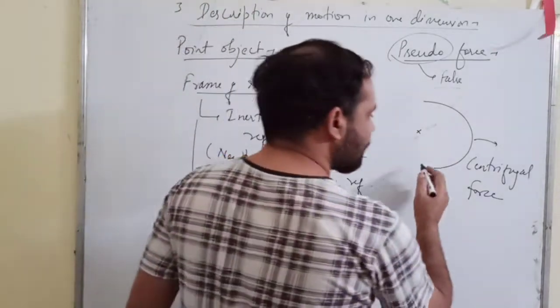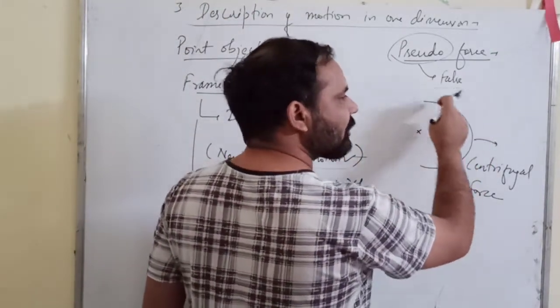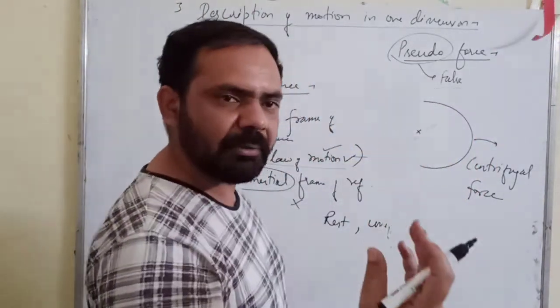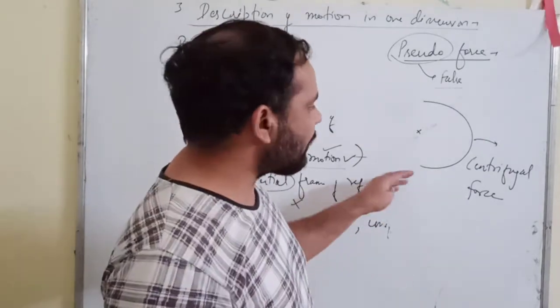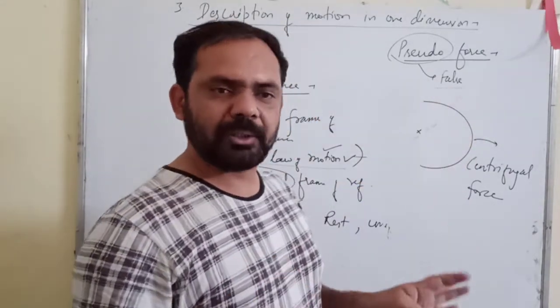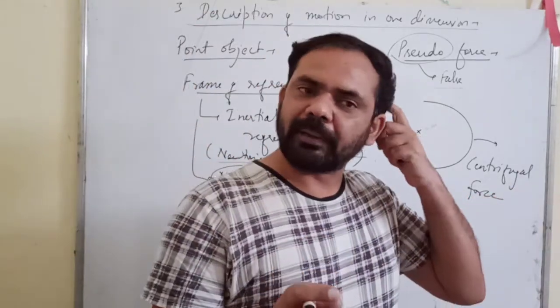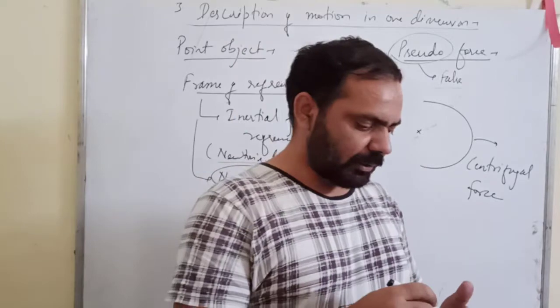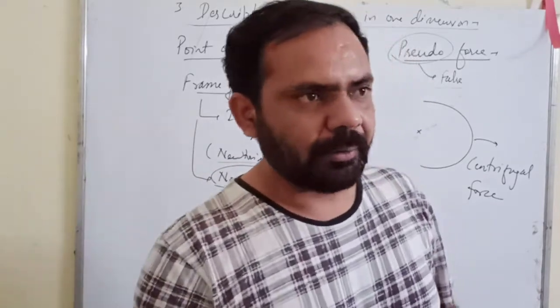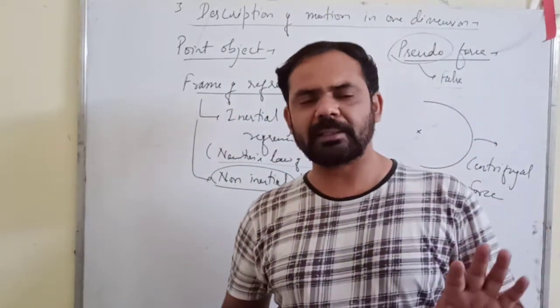But what is happening in this case is that this is the case of continuously changing direction, a motion in which the direction is continuously changing. When you are taking the turn, your direction is changing, right? And change in direction is again a kind of acceleration. See, there is a term called velocity, right? You must have heard about velocity. Velocity is a vector quantity.